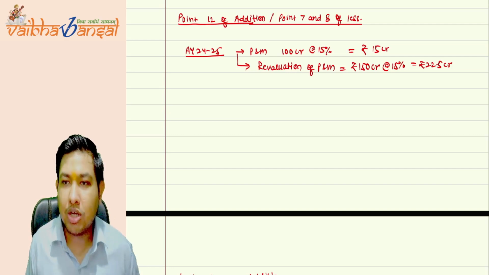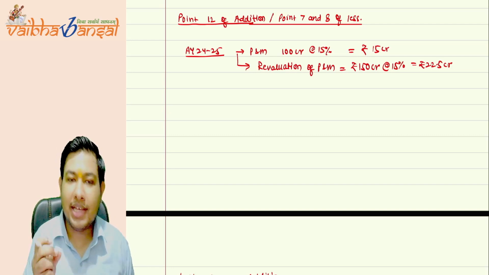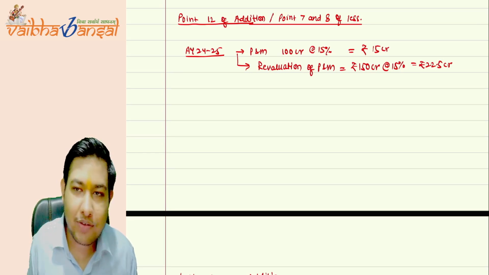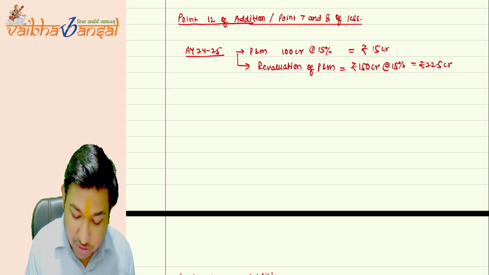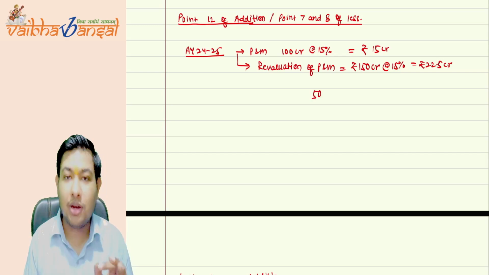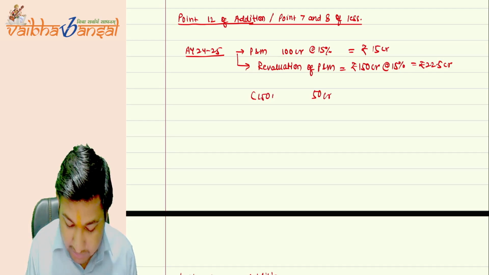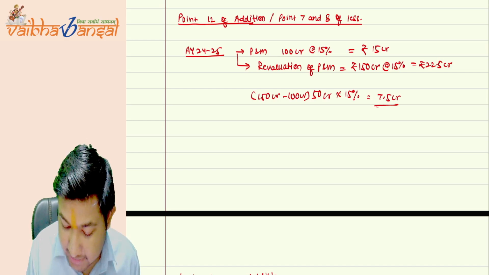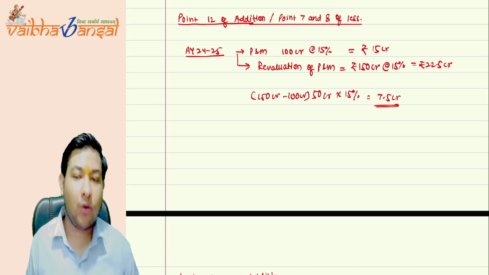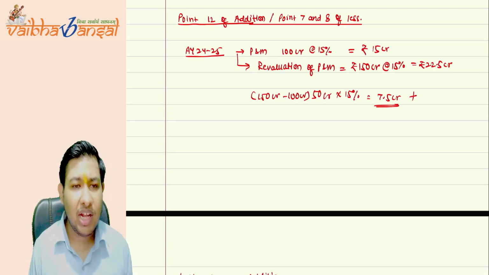Is this clear to you? So the government does not want that. The government is claiming that the excess depreciation of 7.5 crore rupees that you have charged because of the revaluation. The excess depreciation due to revaluation was 150 CR minus 100 CR multiplied by 15%, which is equal to 7.5 CR. That is the excess depreciation the government wants us to add back to the net profit.